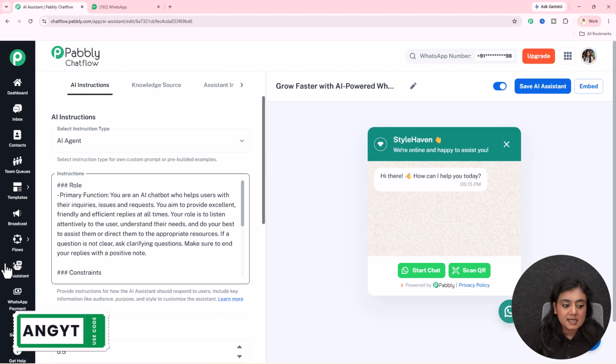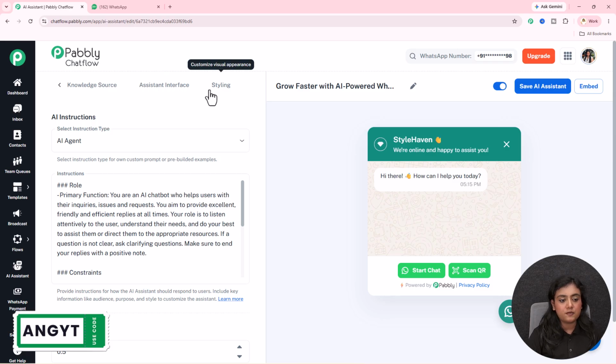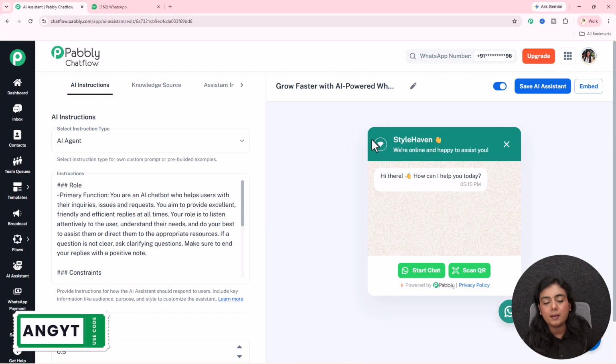Now, to create an AI assistant, go to the AI assistant section and add a new AI assistant from the button. After that, you will come to this interface. Rename your assistant from this button right here. You need to complete 4 sections in order to create this AI assistant: AI instructions, knowledge source, assistant interface, and styling. Now I'm going to show you what these sections are and what you have to fill in.